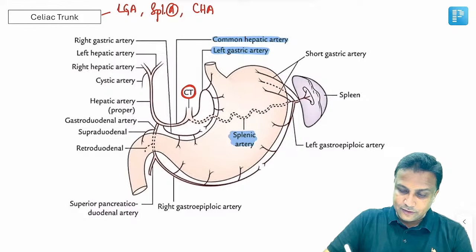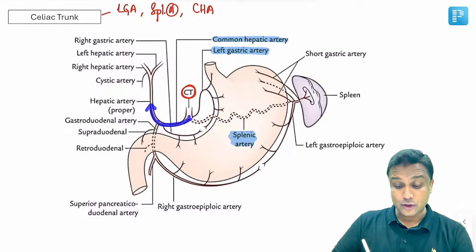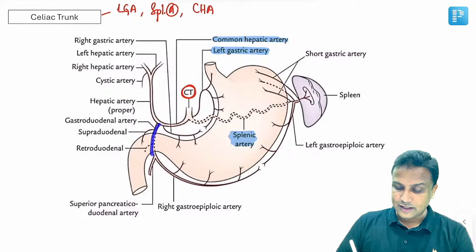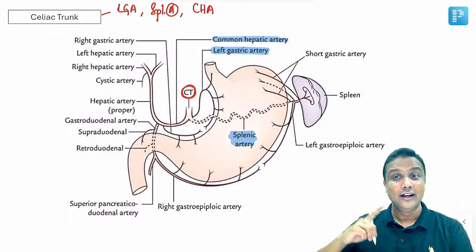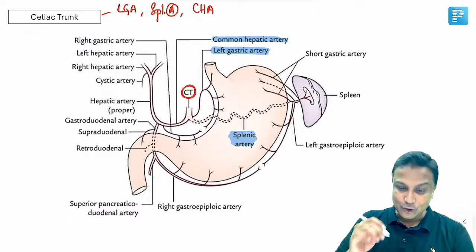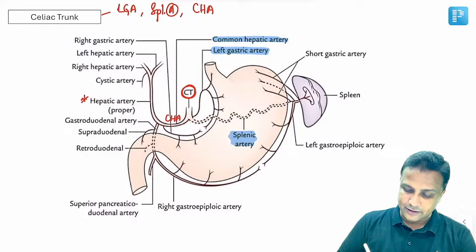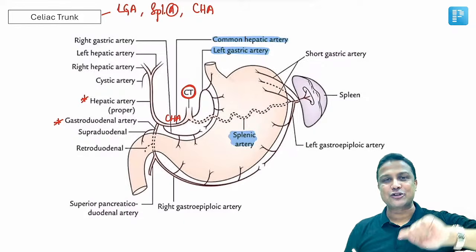From the name itself, you are able to understand common. Common means it will be again dividing into 2 arteries here. One is the one which is actually going towards your liver here. That is proper hepatic artery. Another one which is going down here, it is present between the stomach on one side and duodenum on the other side. Stomach, gastro, duodenum, duodenal. Gastroduodenal artery. So first you people remember that common hepatic artery will be in turn dividing into proper hepatic artery and gastroduodenal artery.